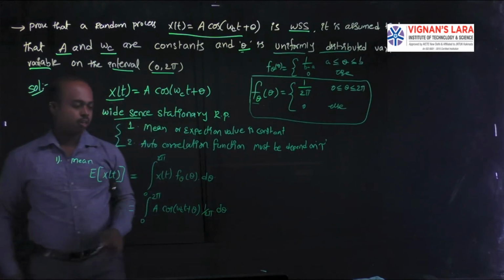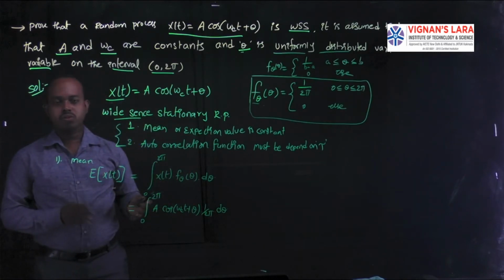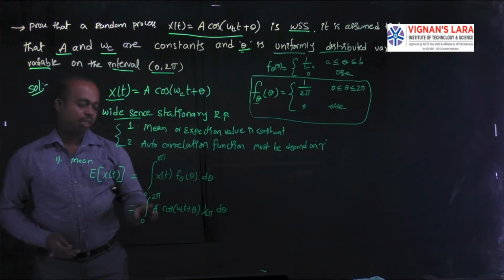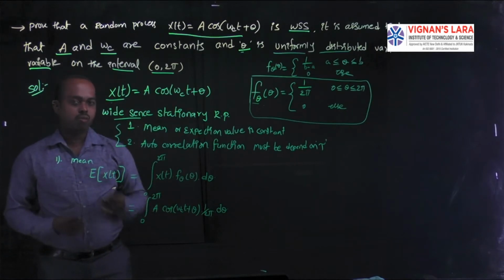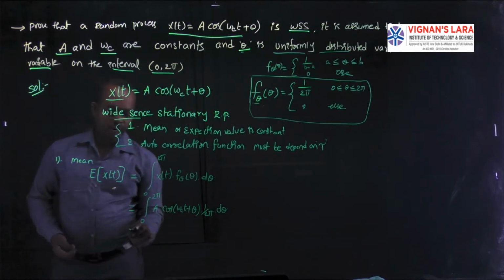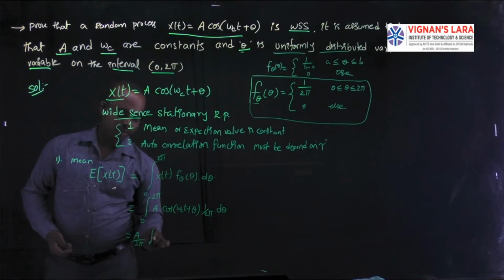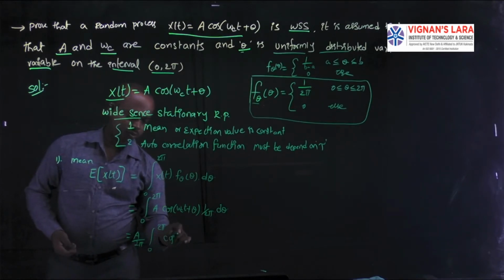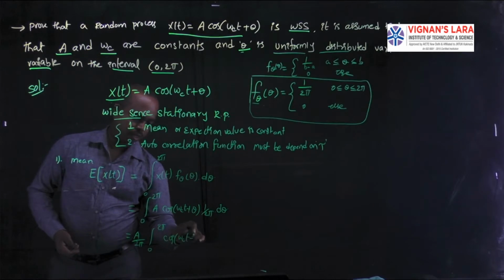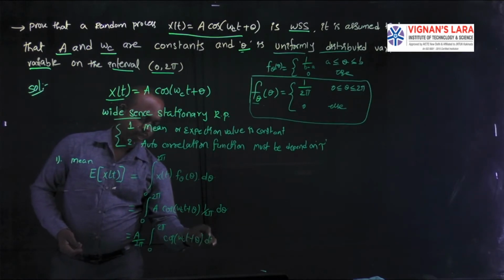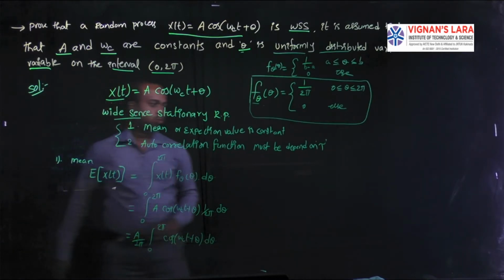Now you can take the constant terms outside of the integration. The constants are A and 2 pi, so that's A by 2 pi, and the remaining is the integral from 0 to 2 pi of cos of omega c t plus theta into d theta.